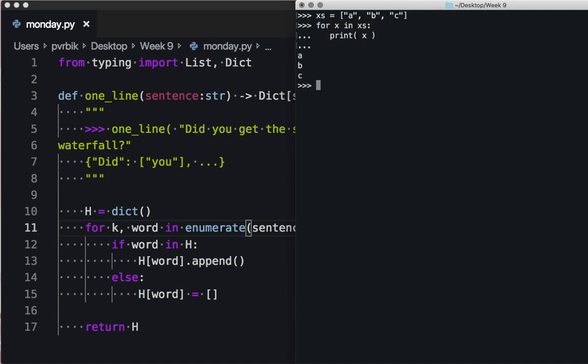But I'm also telling you that I want a counter. So to get a counter, I can always say i is equal to 0 and then increment in there. But since walking through a set and wanting to know its index is so common, that's why we're given this enumerate function. It's just counting for me, right?